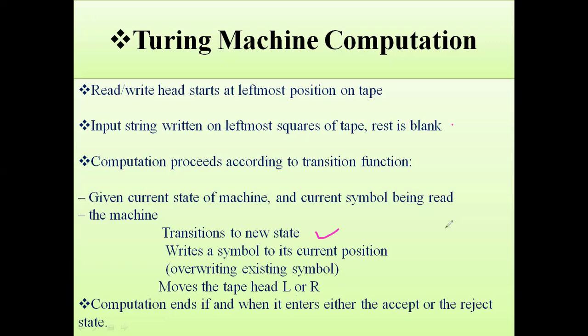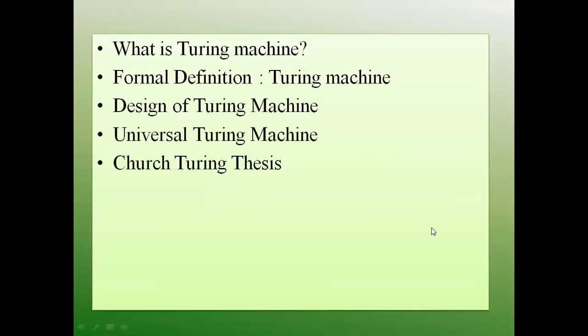And we have to see this last. One kind of problem we have to discuss is whether that problem will be accepted or not. Now, coming to what we have to see here first: what is a Turing machine? The formal definition of a Turing machine, designing a Turing machine, the universal Turing machine, and the Church-Turing thesis. So first you should know what a Turing machine is, its formal definition, and the designing of Turing machines.